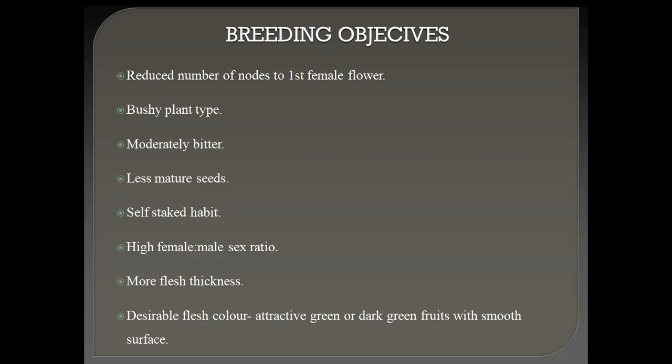If there are many female flowers in one plant, the size of the cucumber is reduced. Ultimately, quality of the cucumber is reduced. That's why we reduce the number of nodes of female flower at initial stage. Then moderately bitter, lightly bitter, less mature seed, self-staking habit, that is dwarf character, high female to male sex ratio. As compared to male, female flowers are more but not excess. Then more flesh thickness, desirable flesh color, attractive green or dark green fruits with smooth surface.